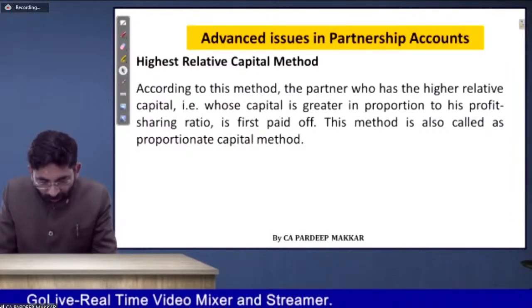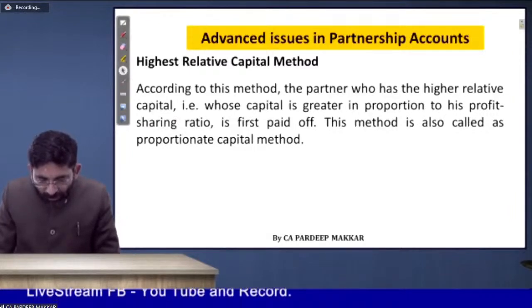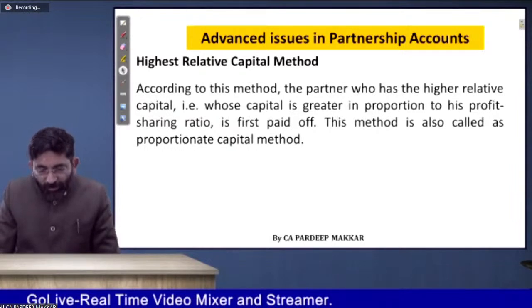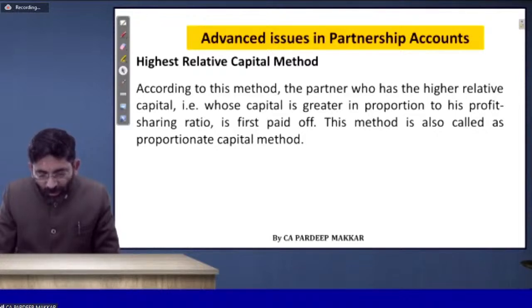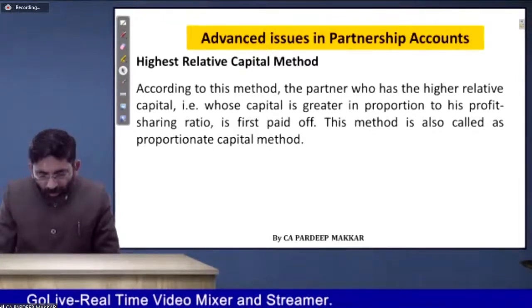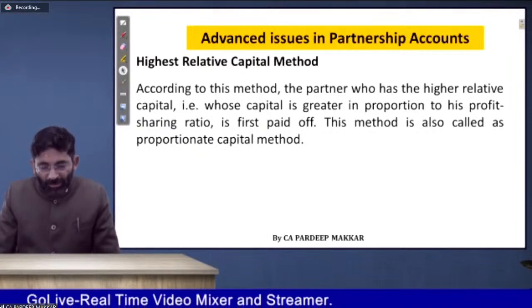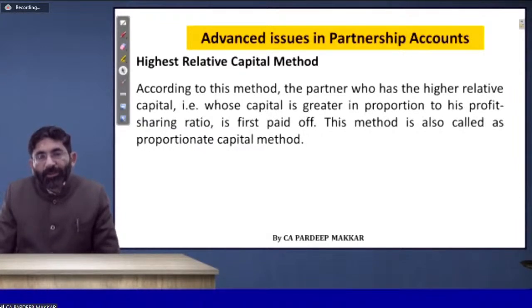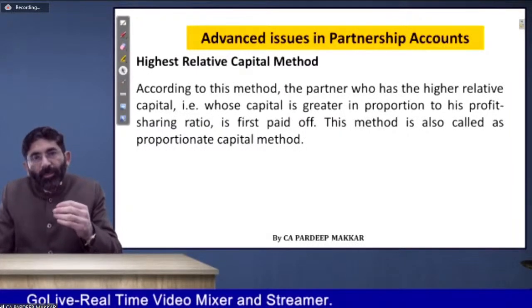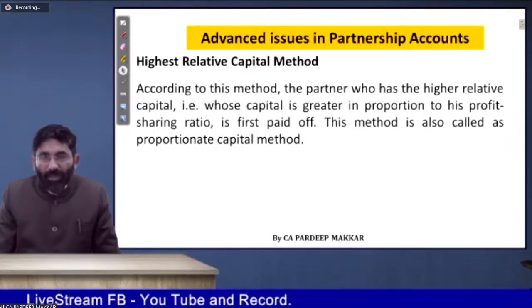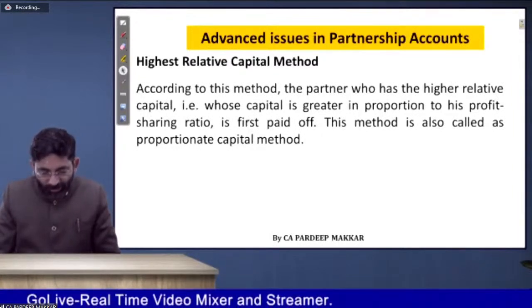Sir, Harsh Goel asks, how to find when partners will reimburse for the revaluation loss by bringing money? Okay, this is in case of insolvency of a few partners. Then the solvent partners will bring the amount equivalent to the revaluation loss that occurred to them. Good question. You have read it. Okay, very good. Any other query?